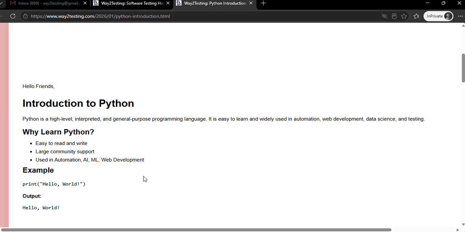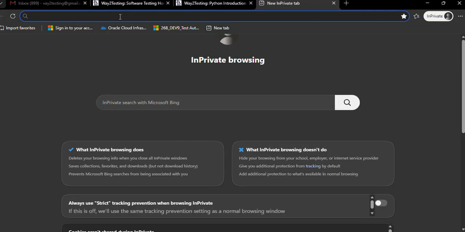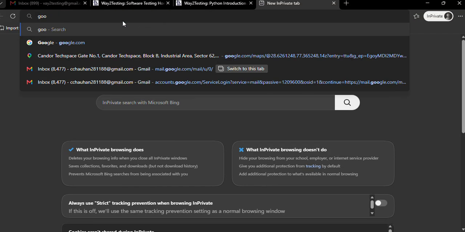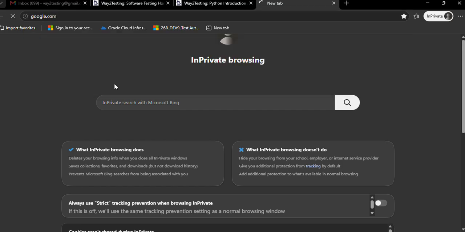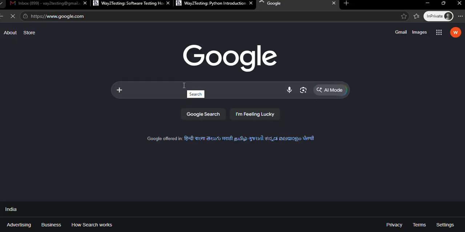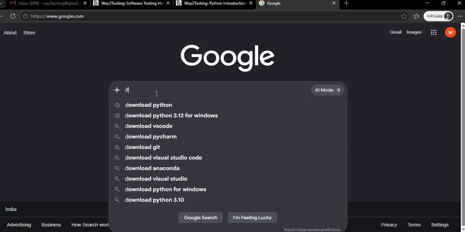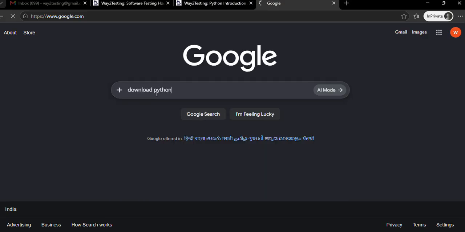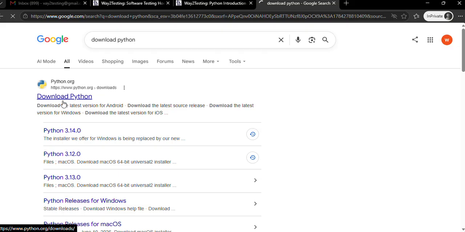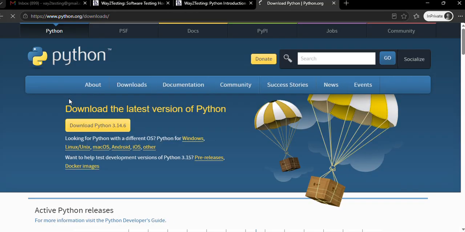First of all, we will learn how to download and install it. To download and install, simply go to Google and type download Python. The first website you will get is the official website. Just open this one.